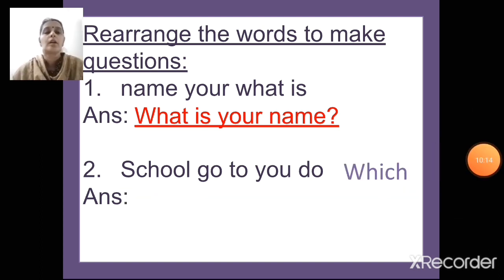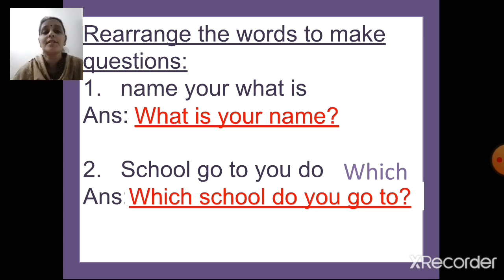School, go to, you do will become: Which school do you go to? The first letter will be capital and there will be a question mark at the end of it. Is it clear, children? Okay.